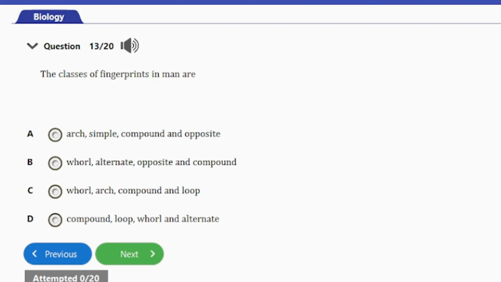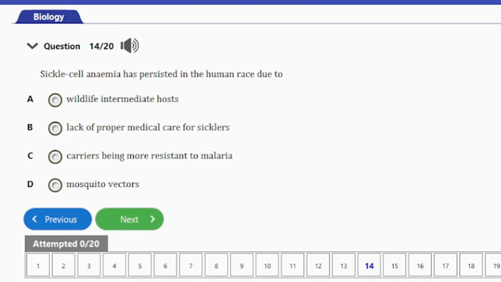Question number 13 here, it says, the classes of fingerprints in man are A. Arc, simple, compound, and opposite. B. Wall, alternate, opposite, and compound. C. Wall, arc, compound, and loop. D. Compound, loop, wall, and alternate. So guys, the answer to this question is option C here. Wall, arc, compound, and loop. So that's it for that question. Let's consider the next question.